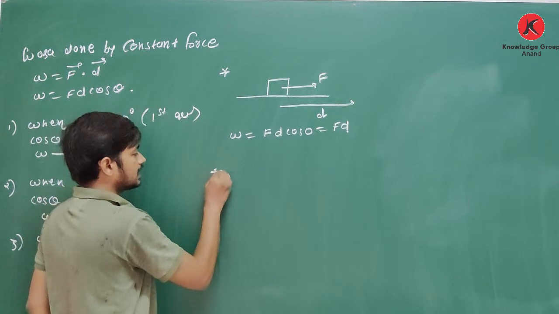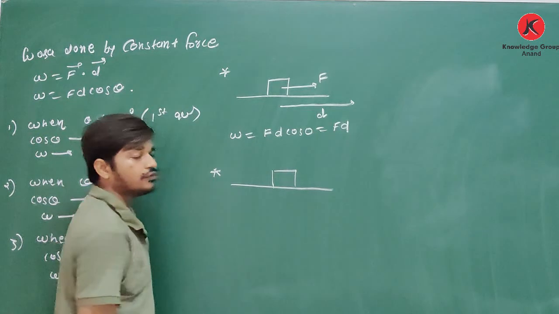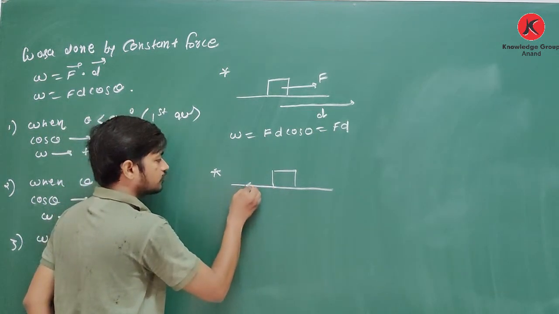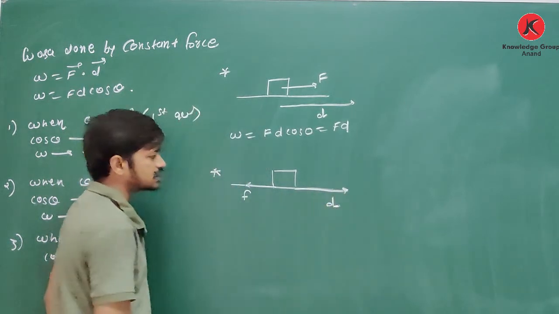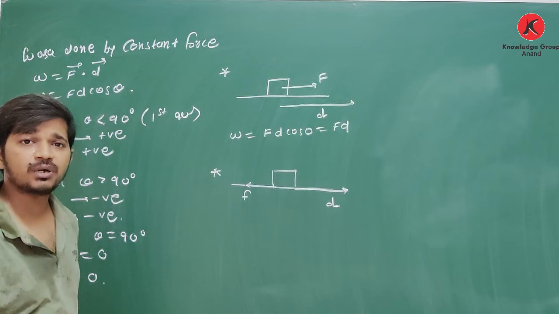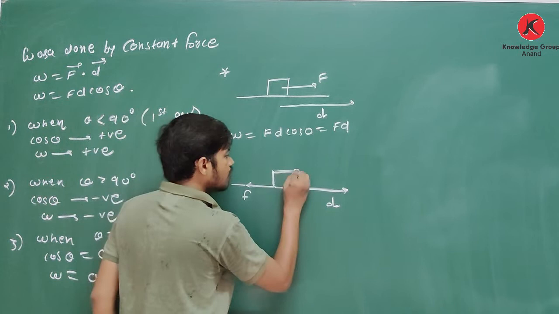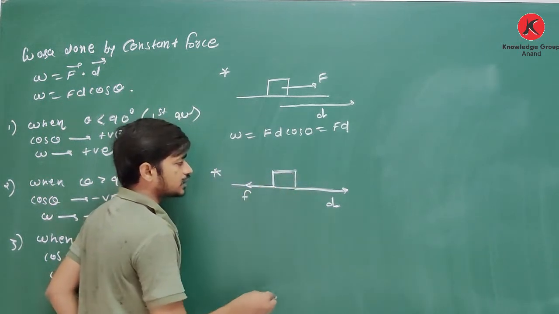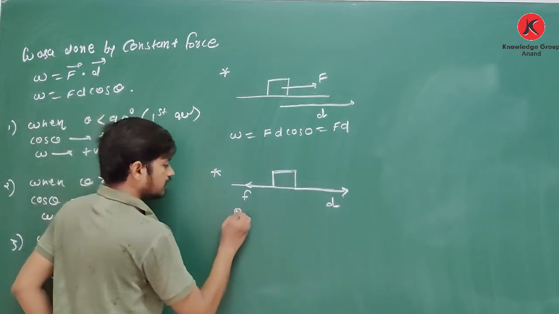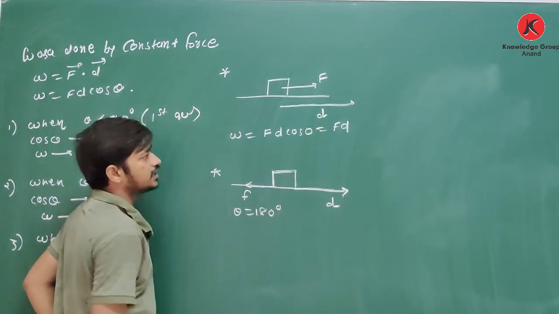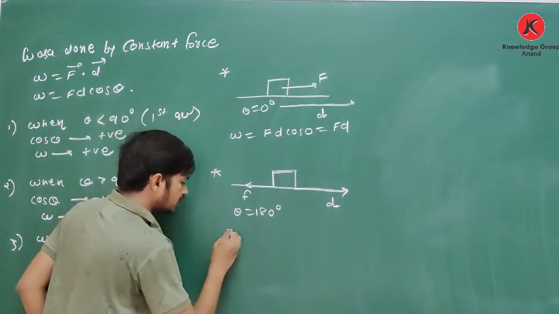Yes, then W is equal to Fd cos 0. In second case, here this block, if we apply brake, then due to brake, frictional force is produced in this direction, but the vehicle is displaced in this direction. If you remember the topic of stopping distance. So when you apply brake, frictional force acts in this direction, but the object is displaced in forward direction. So in this case, what is the angle between them? Theta is equal to 180 degree. So what is work in this case?